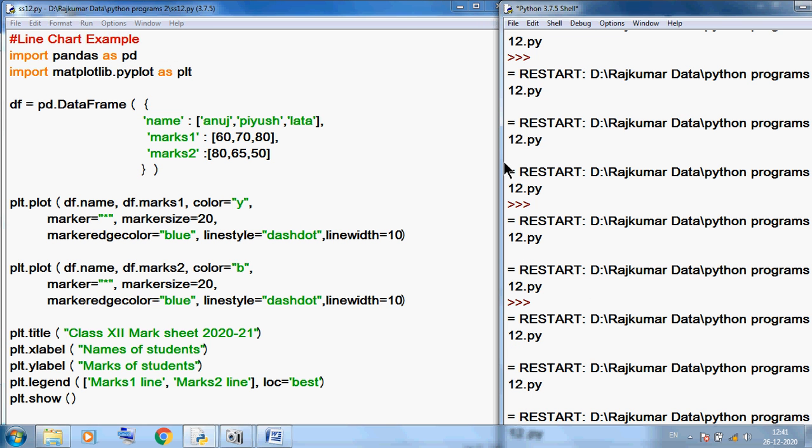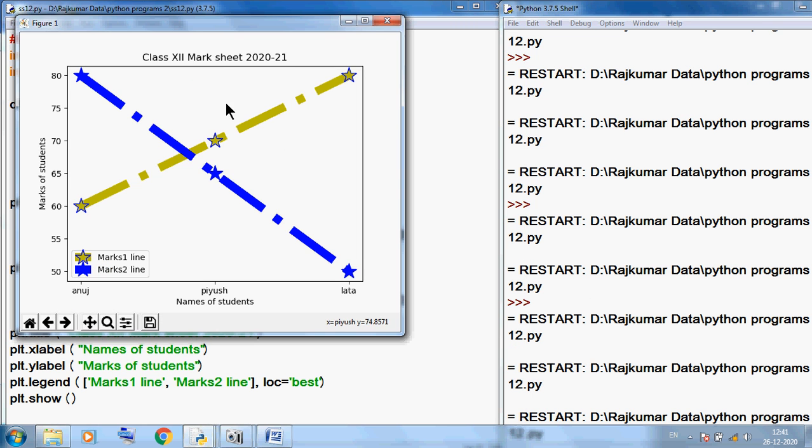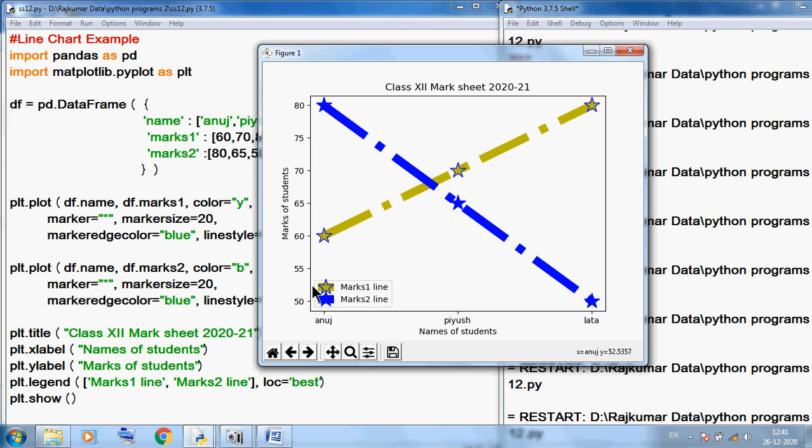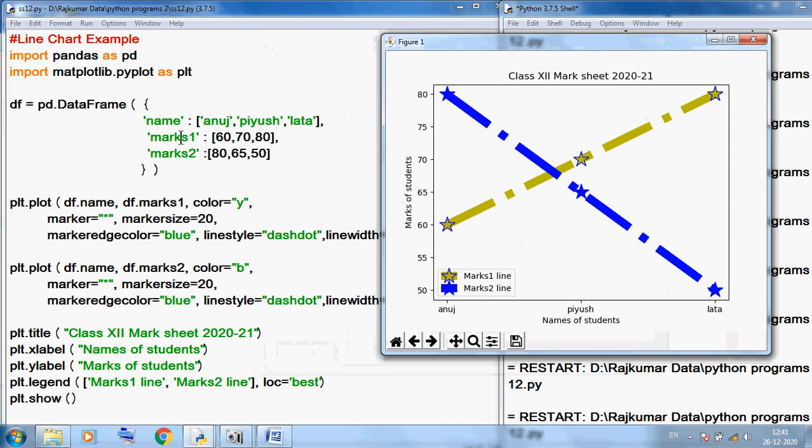So this time in the legend you can clearly see this shape and this color show the marks 1 line, where you can see 60, 70 and 80. The blue line shows 80, 65 and 50. So now we have 2 legends that clearly indicate the color and symbol. This indicates this, so we can increase our legend also.